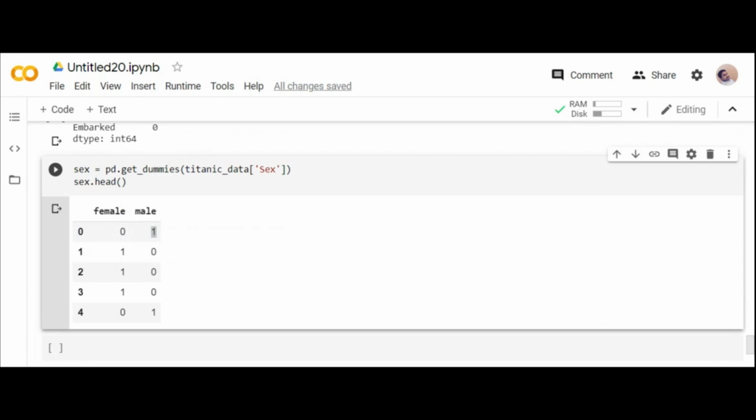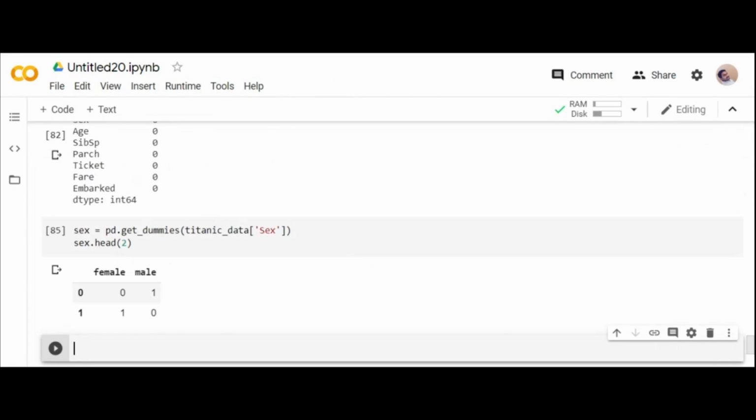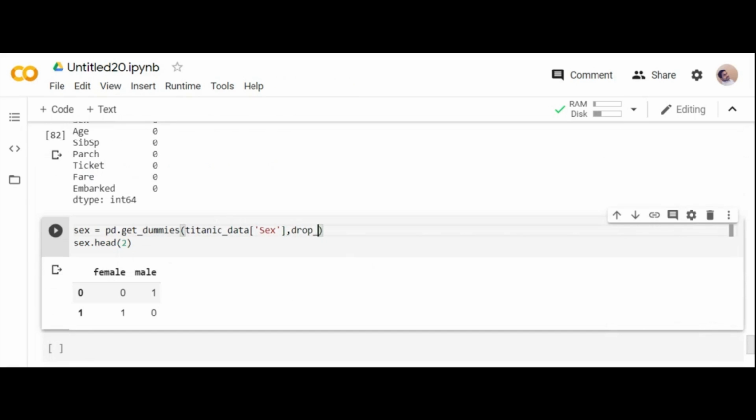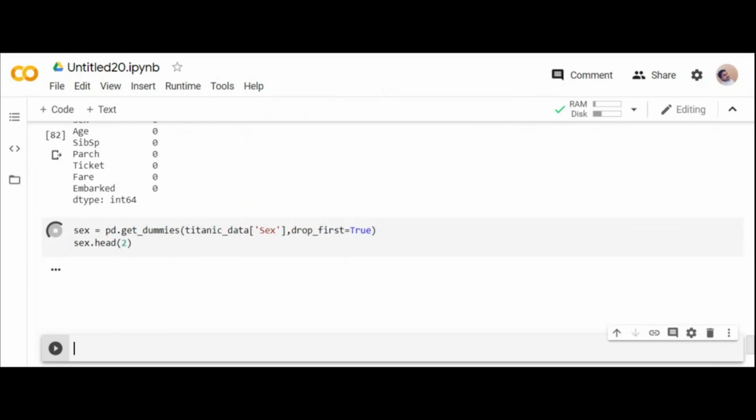Yes, dot head is for giving out the first 5 rows. Dot head of 2 will give you the first 2 rows. And I want to drop the first column because I want only the one thing. Drop first is equal to false is the default one, I'll give true. So you can get only the male column. Can you see? Sex, S is capital letter. You see whatever I'm writing here. Please try to check it out. In the same way, you try to create dummies for the remaining things. That's how you can do it.